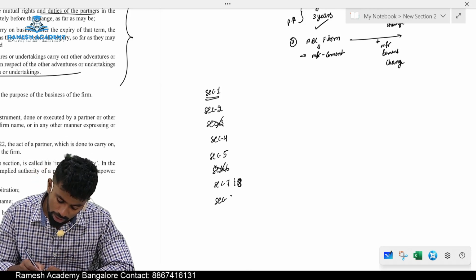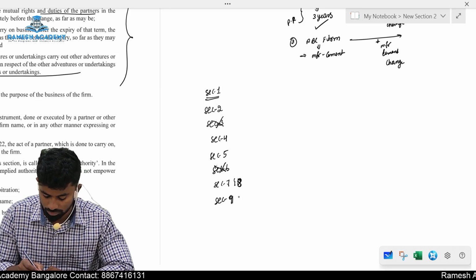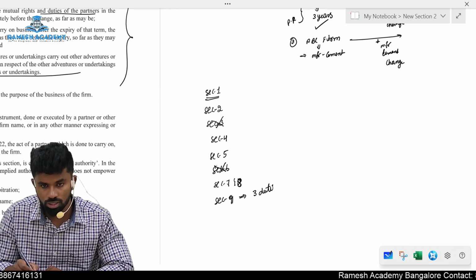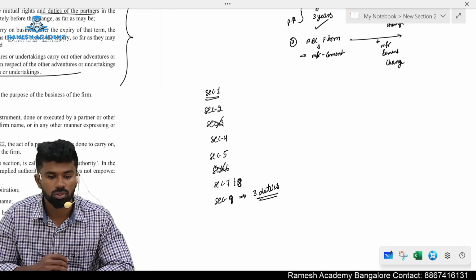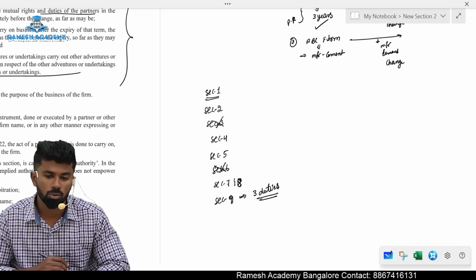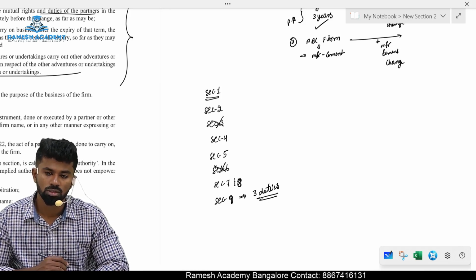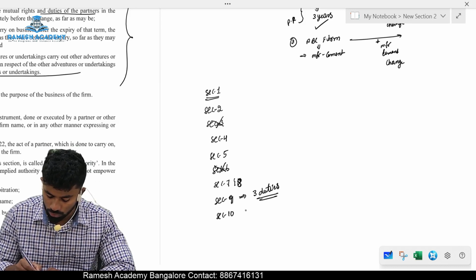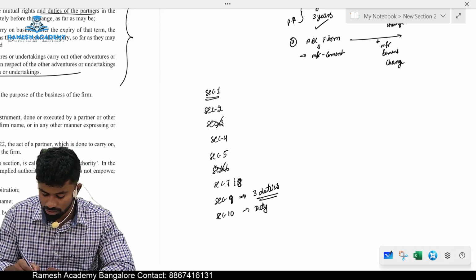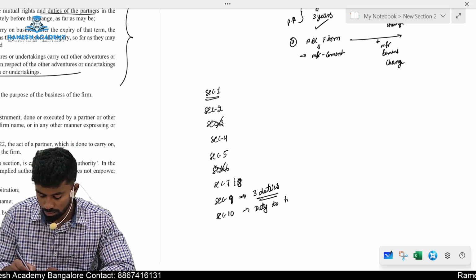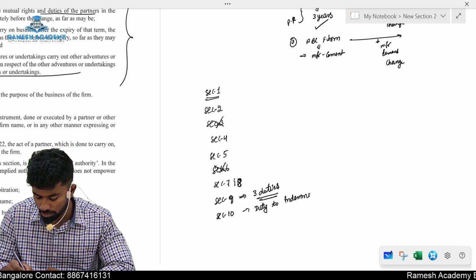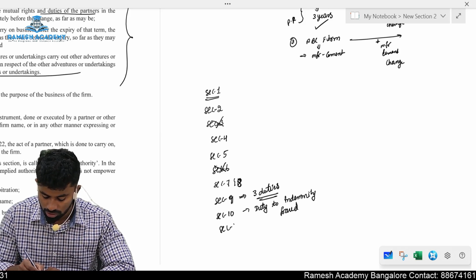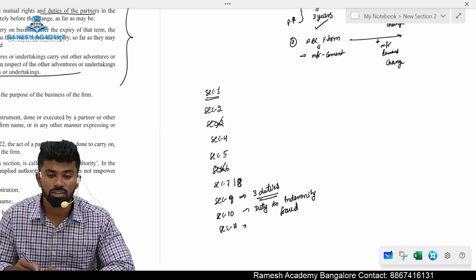Section number 9 provides how many duties? There are 3 duties, right? Duties of the partners, 3 duties: common advantage, just and faithful, complete and true accounts. Very good. Section number 10 provides what? Duty of a partner to indemnify in case of fraud. Indemnify whom? Indemnify the firm in case of his fraud. Section number 11 provides what? Determination of rights and duties.